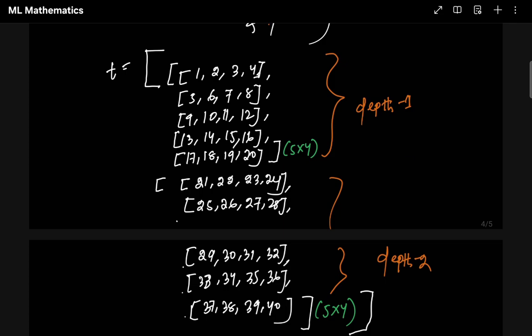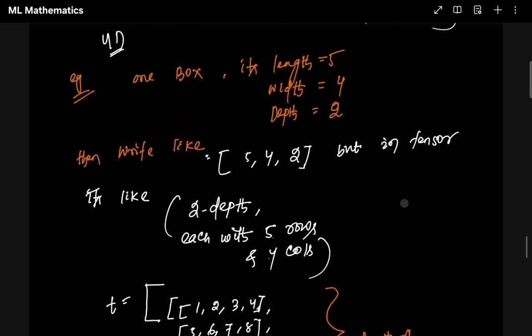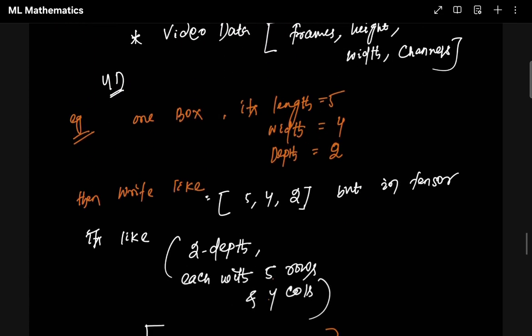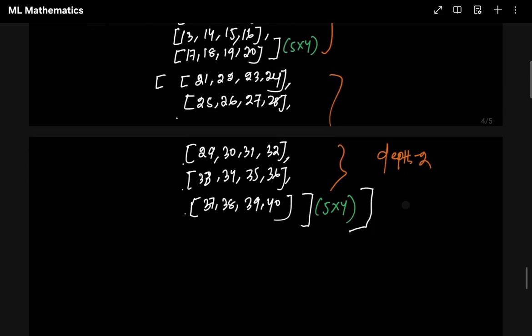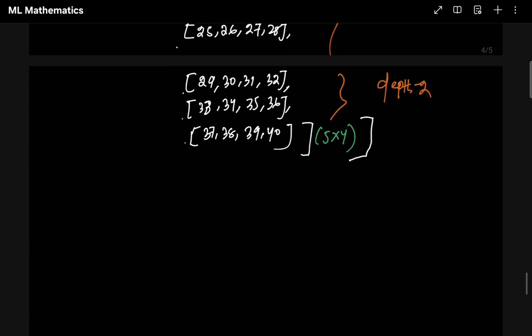Hopefully you guys are clear about what a tensor is, what a matrix is, what a vector is, and what a scalar is. If you are clear, I'll stop here. We'll go to the next step, indexing and slicing. Thank you guys.